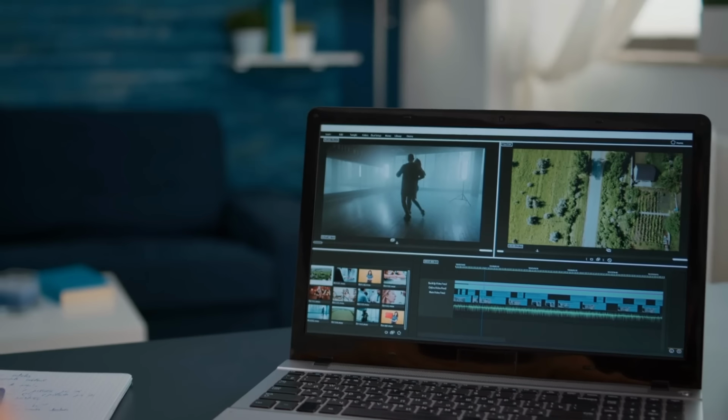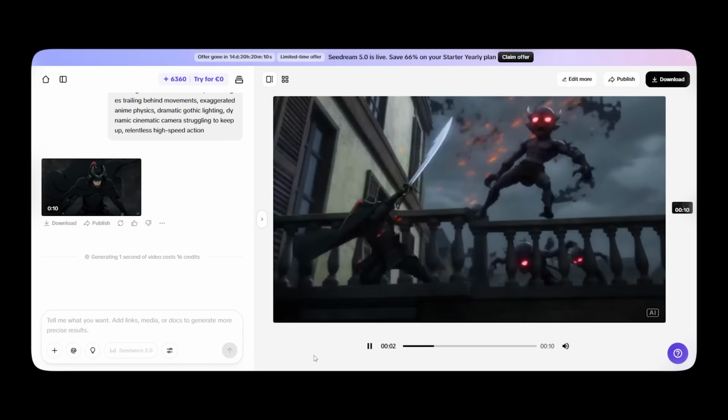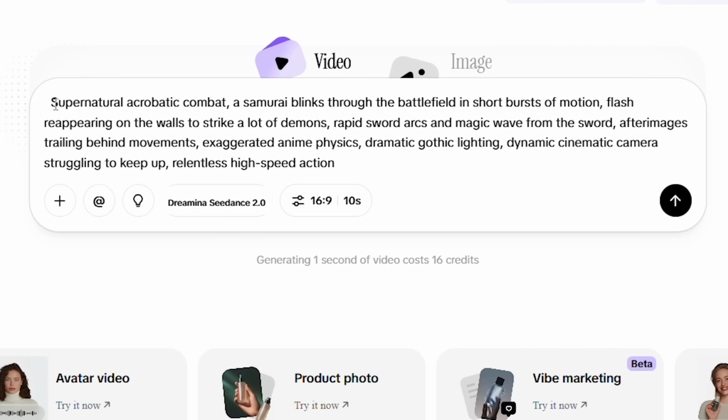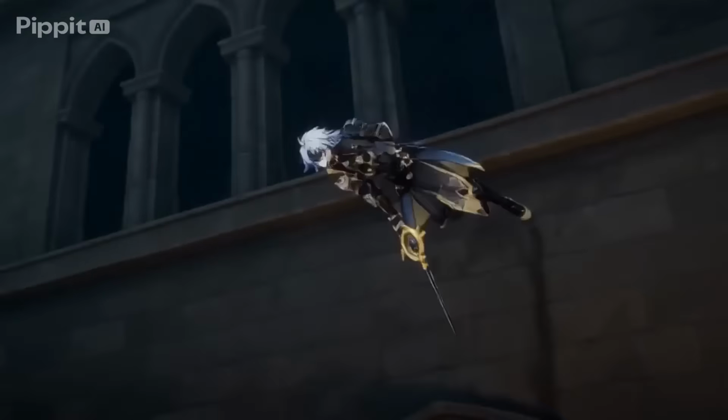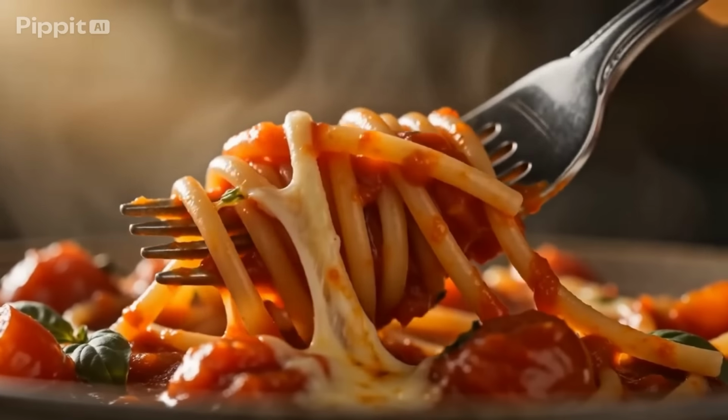What if I told you video editing is now as easy as photo editing? Pippit just dropped Pippit's Dreamina Seedance 2.0, and it lets you edit any part of a video using just text. Say the change, see the change. Like, you can edit, replace, or enhance any part of a video with simple controls.